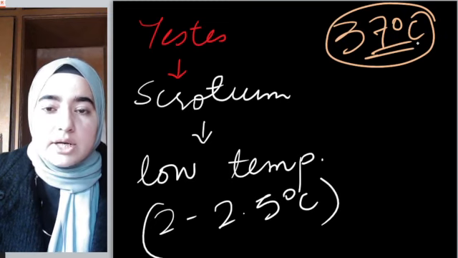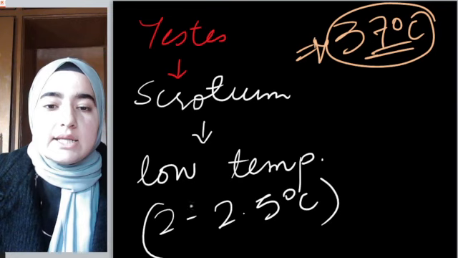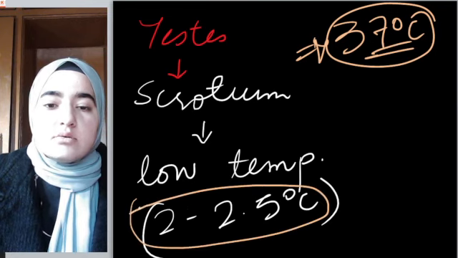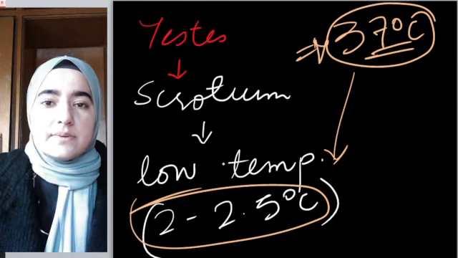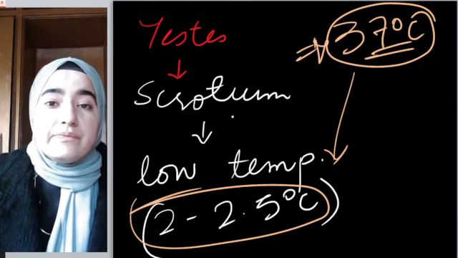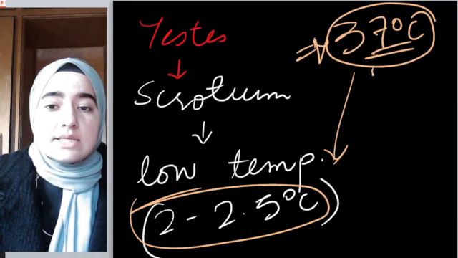Now, why is it necessary to maintain this temperature? Why can't it be exactly 37 degrees Celsius?